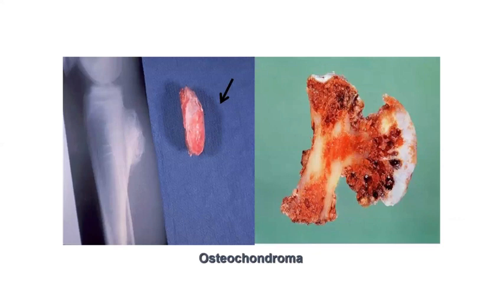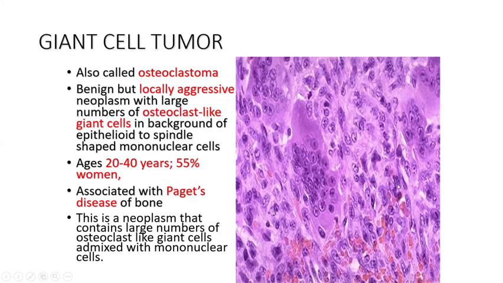Here you can see it is a mushroom-like growth, which is capped by the cartilage overgrowth. So this is a specific gross picture of osteochondroma. Then osteoclastoma, again very important, which is called a giant cell tumor. I'm not going into details. Kindly revise them. Here the giant cells are actually tumor cells.